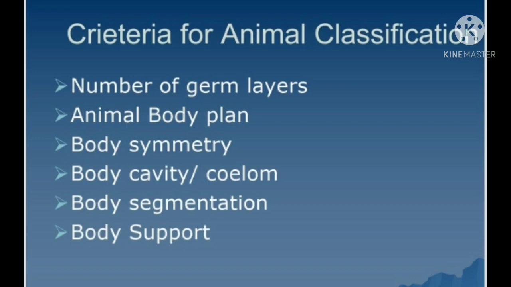In front of you, there are all 6 criteria: the number of germ layers, animal body plan, body symmetry, body cavity, body segmentation, and body support. On the basis of all these criteria, animals are classified into different phyla, which we will see in more detail in the next slide.